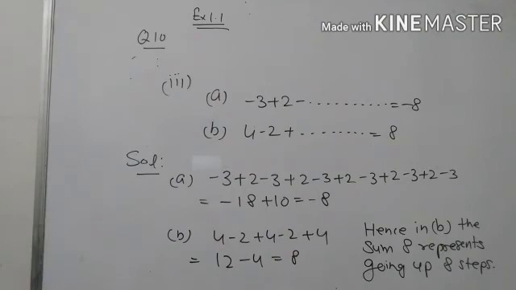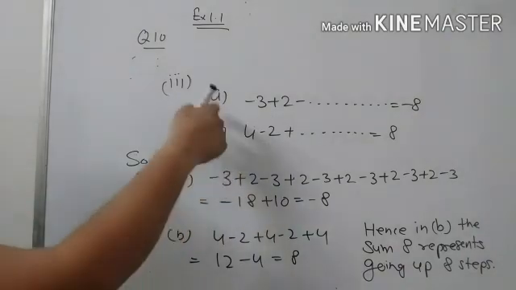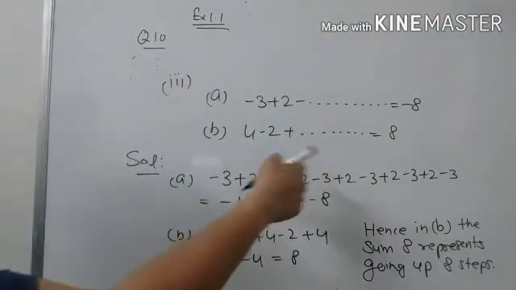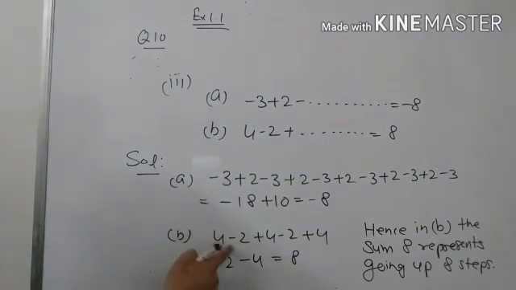And -8 represents going down. Now you have to tell what condition the sum +8 in B part represents. So in the second part he takes 4 steps upside and 2 steps backside. So +4 first jump and -2 second jump, +4 third jump, -2 fourth jump, +4 fifth jump.